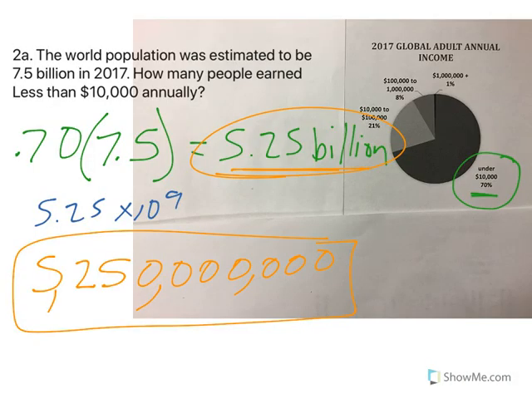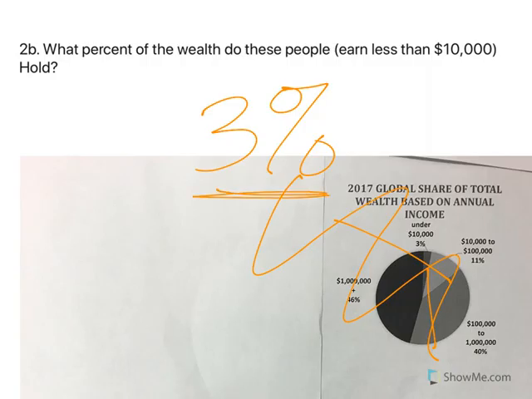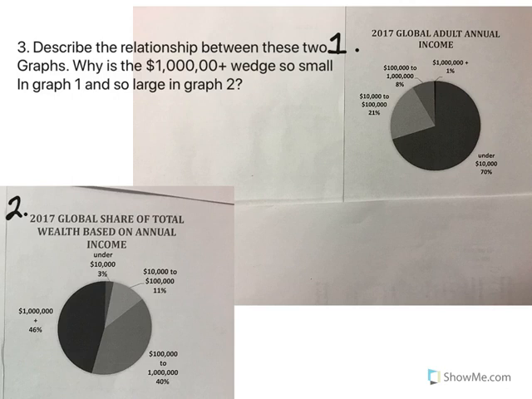Even though 5.25 billion is well over half, it's closer to 2/3, actually more than 2/3, and they still only have 3% of the wealth. That's crazy.